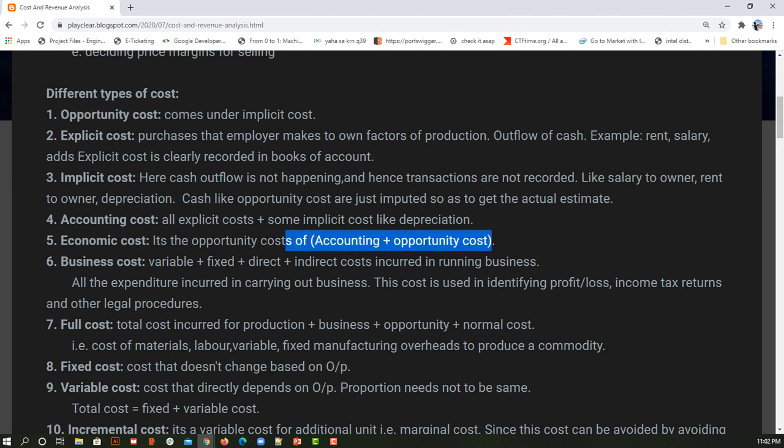Currently some operation is happening, for which this will be the accounting cost and this will be the opportunity cost. If this operation was not happening, what is the other operation that could have been employed in the current production? The value of that alternate process is the opportunity cost of accounting plus opportunity, which is nothing but our economic cost. I hope that makes sense.